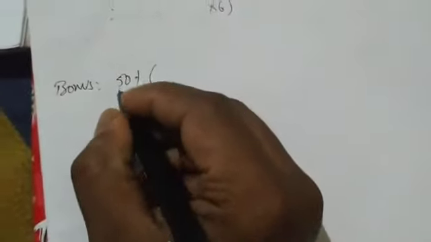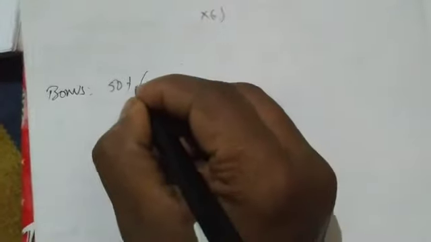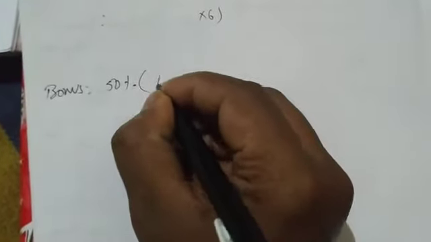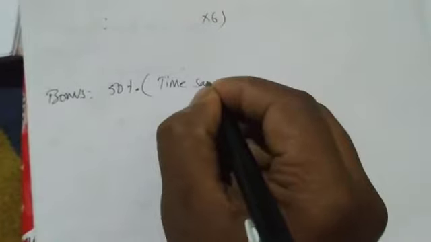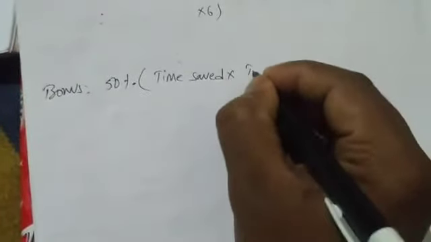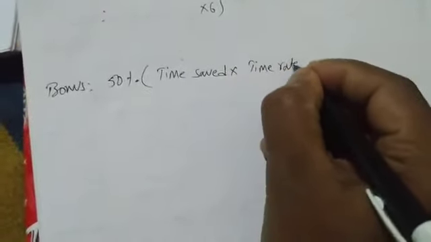What is the formula for bonus under Halsey? 50% of time saved into time rate.